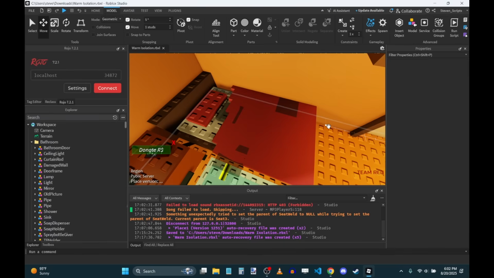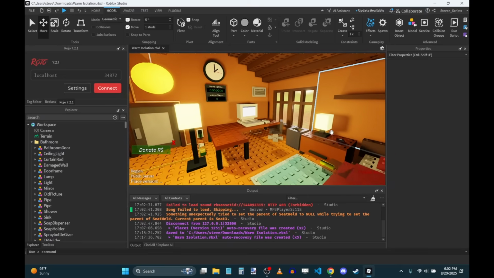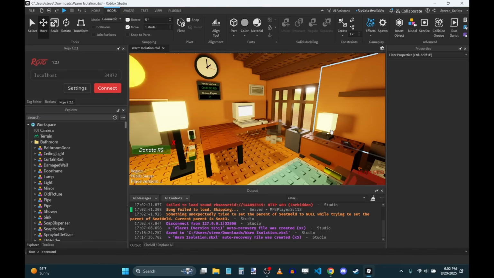Furthermore, there's a vote kick system in Warm Isolation. If someone happens to be a big jerk or they're doing something inappropriate, you can vote kick them from the server using a majority vote. These were all things I had implemented to make sure this was not encouraged in my game. This was disincentivized. I was trying to actively hinder this kind of behavior. And from what I had heard, it had worked.